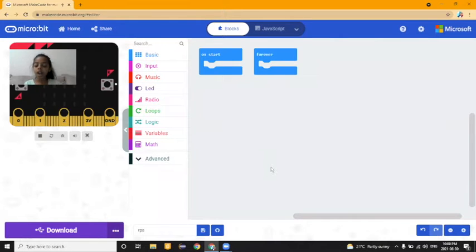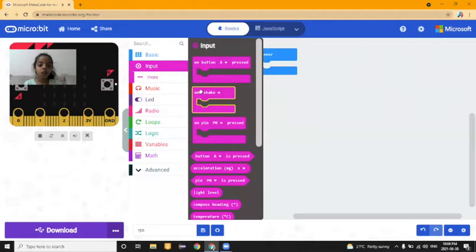So, when you shake your hand for a rock, paper, scissors game, like for example, me against you, rock, paper, scissors, shoot. So, I'm just shaking my hand. So for that, we take the input on shake.